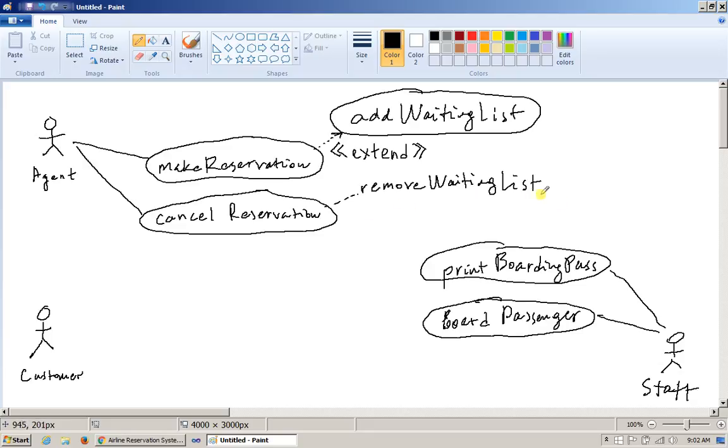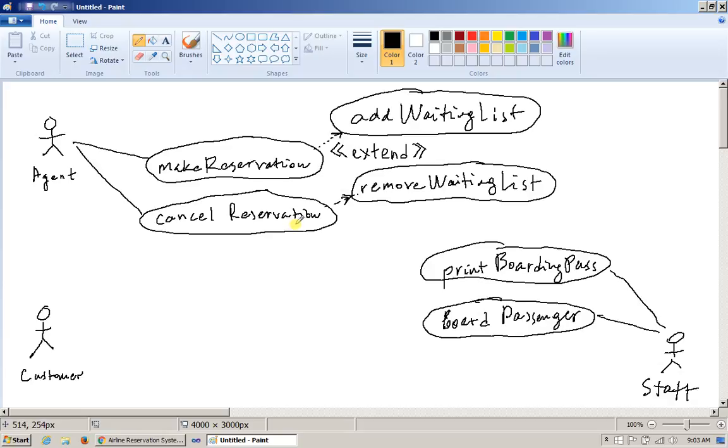This is not removing the list; this is just removing one customer from the waiting list and awarding them a reservation, essentially confirming their reservation. So here, cancel reservation, because the work with the waiting list for this specific flight is going to be happening only if there is a waiting list. I could mark it as extend, right? But remember,